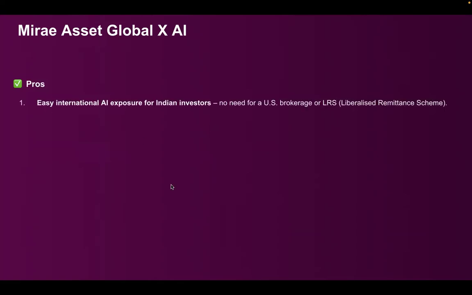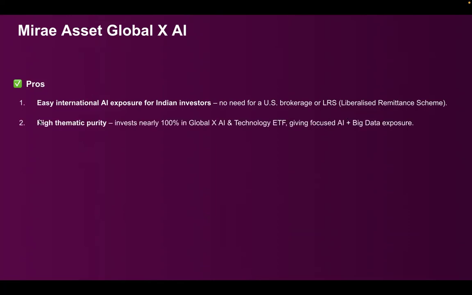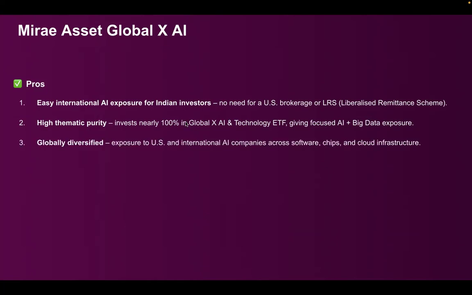So let's look at the pros. Easy international AI exposure for Indian investors without spending any time on a US brokerage or remittance in dollars, converting INR to dollars. None of this headache is going to be there for you. It is a highly thematic pure AI fund, investing 100% in Global X AI, and it is globally diversified. There is exposure to US companies as well as international AI companies.